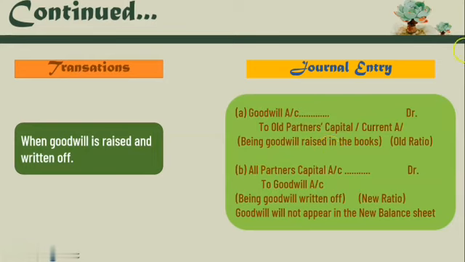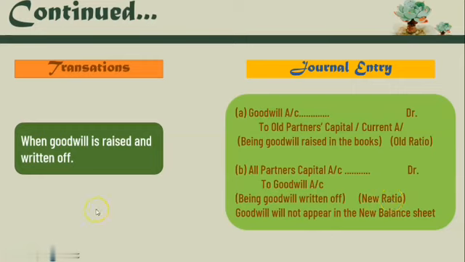And the second entry we have to pass: all partners' capital account debit to goodwill account, being goodwill written off as per the new ratio. As per the new ratio, why? Because it is clearly mentioned here, all partners' capital account. So when it is distributed among all partners, we have to distribute as per the new ratio.